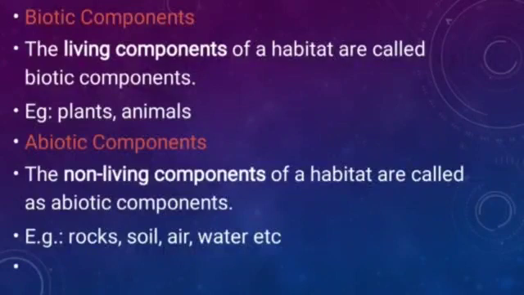Abiotic components like air, water, heat, light are very important for the growth of plants and indirectly for the growth of living organisms like humans and all. So abiotic factors are important for all living organisms.